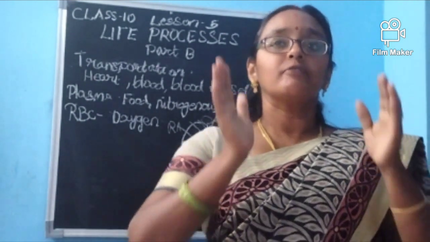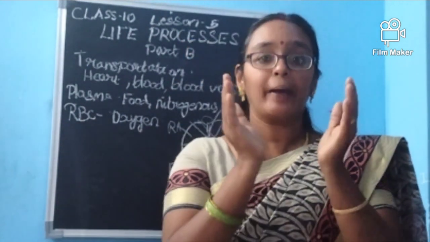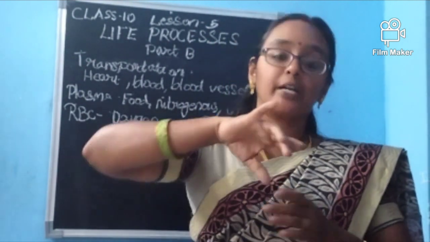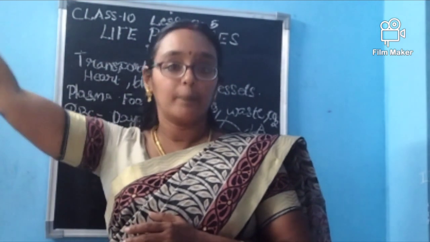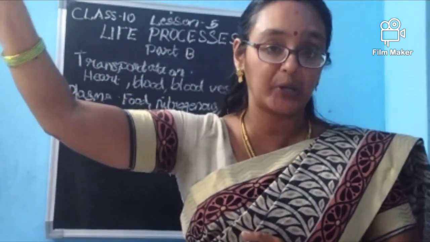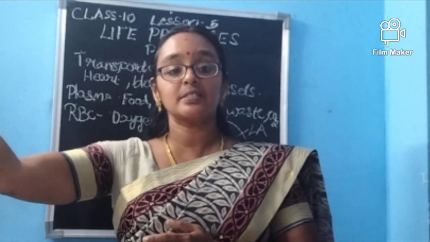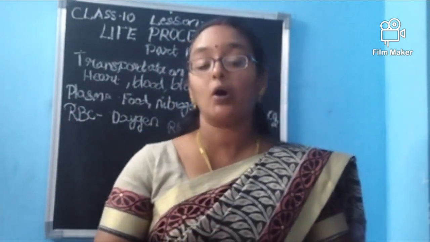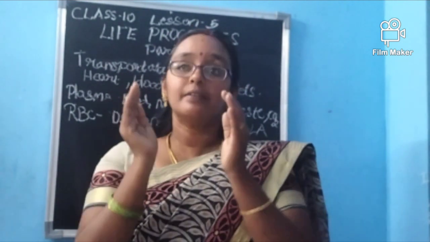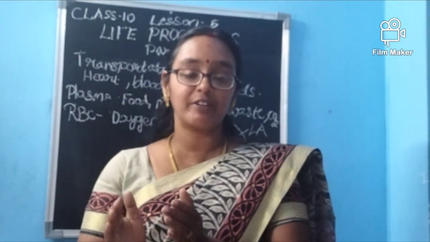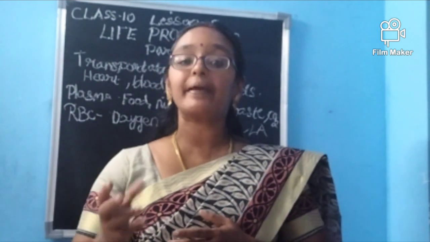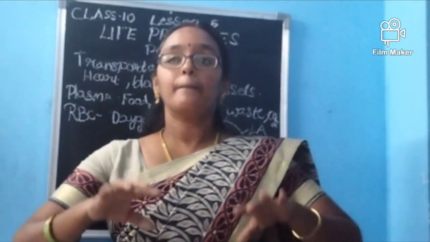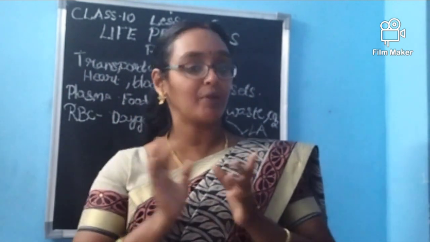Okay. In the case of the right atrium and right ventricle, deoxygenated blood will be carried and taken to the lungs with the help of the pulmonary artery. From the lungs, with the help of the pulmonary vein, it will be coming back to the left atrium. There, it will be transferred to the left ventricle. From there, it will be carried with the help of the aorta to different parts of the body. By this way, the heart is functioning.